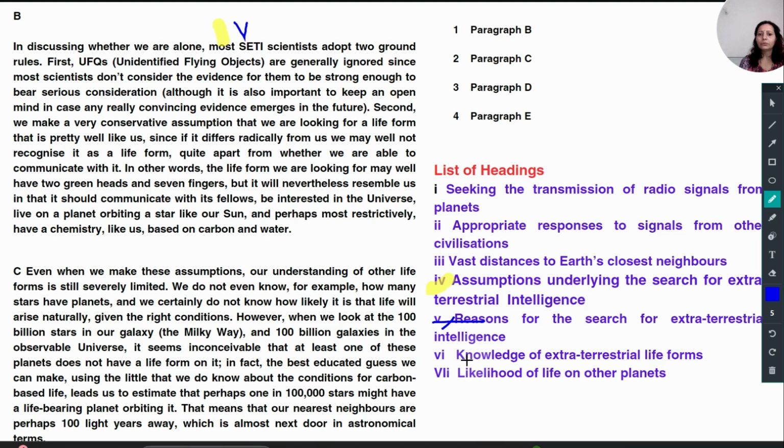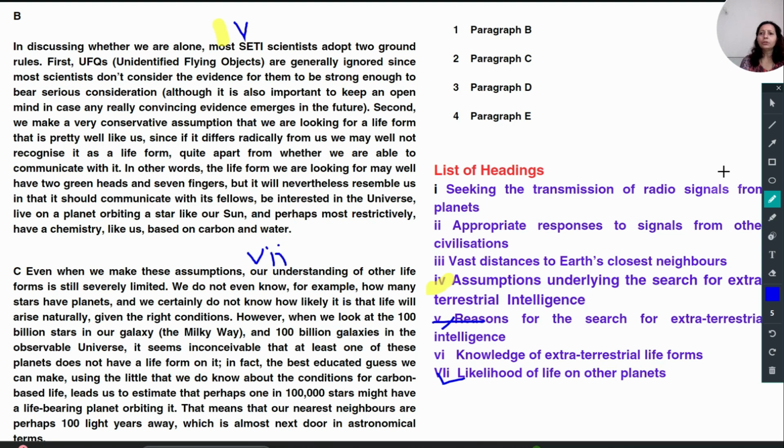So fourth, knowledge of extraterrestrial life forms. No, it is not giving knowledge. In fact, likelihood means some estimation, some assumption about life on other planets they are talking about. So we can go with this one, seventh one. This is my answer. At the end, I will show you the answers also.